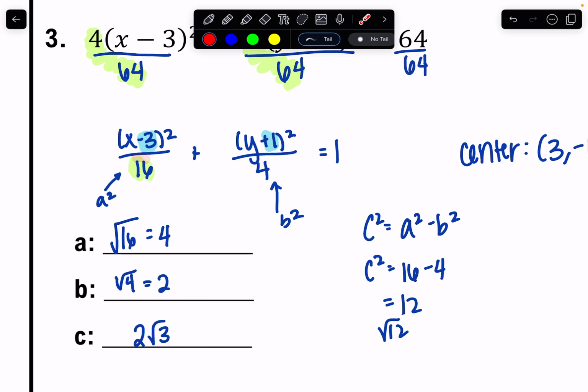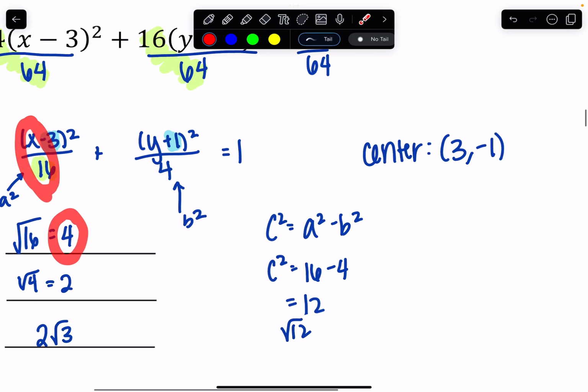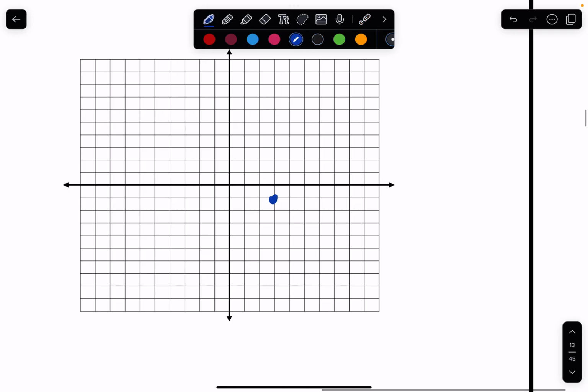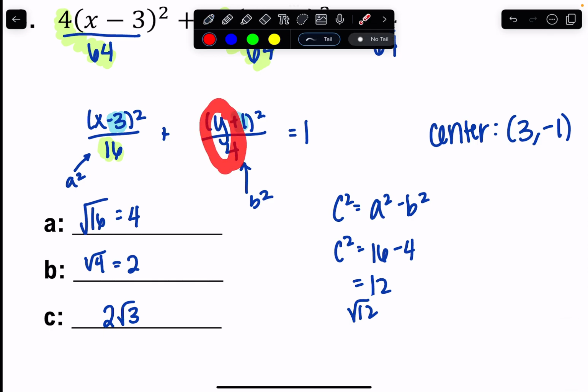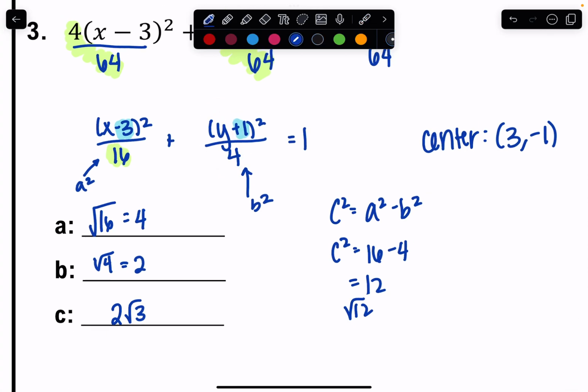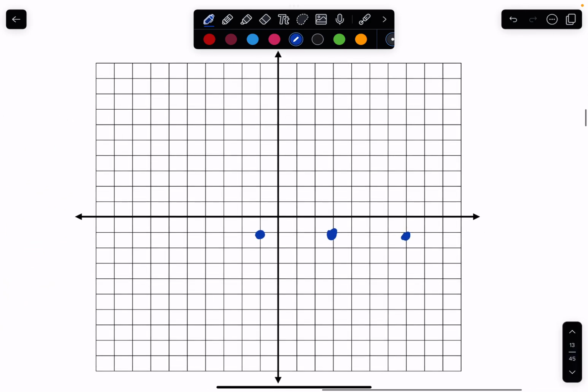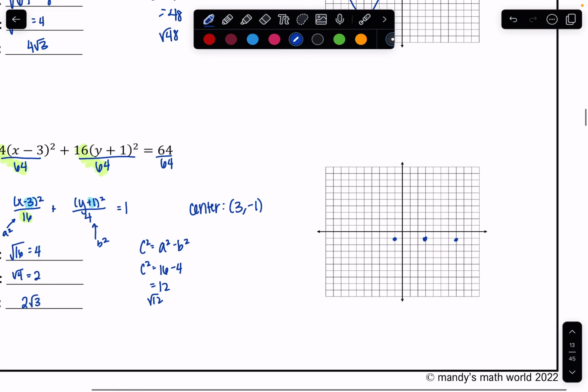And for the final time here, hopefully we've gotten the hang of it on this third time. If my A is underneath the X, that means I'm moving along the X-axis. So I'm moving left and right 4 spaces. So I'm going to go 4 spaces to the right, 4 spaces to the left. Then that means since my B is underneath the Y, that means we're moving along the Y-axis. So I'm going to go up 2, and I'm going to go down 2, and that finishes my shape. Maybe my pen just died. So that is great. So you can finish graphing that one out on your own.